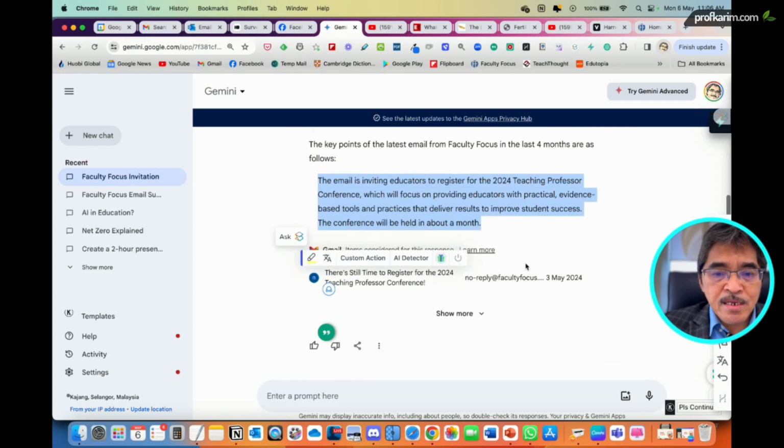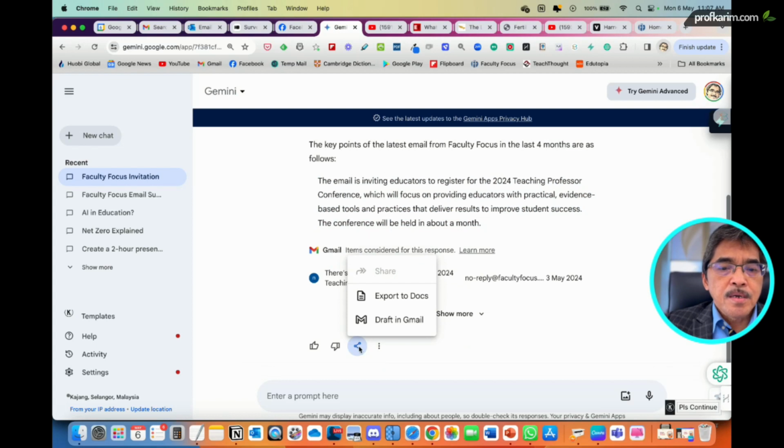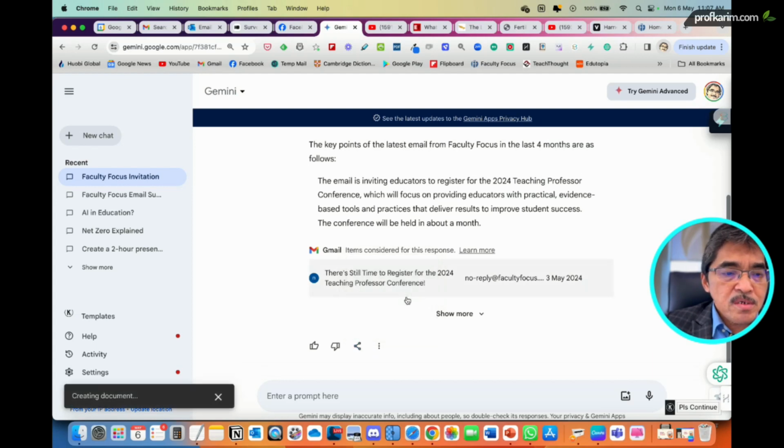What can I do? I scroll down here and click the 3 dots. I can click this one and ask Gemini to export to Google Doc.